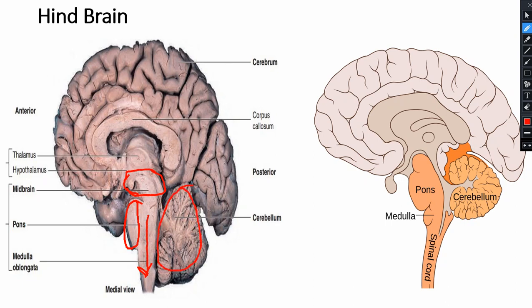Now first of all we will start with the cerebrum. As we studied, it is the largest part. So this is the first largest part, and this is the second largest part, the cerebellum. As we learned, it controls the posture, balance and locomotion of the body.